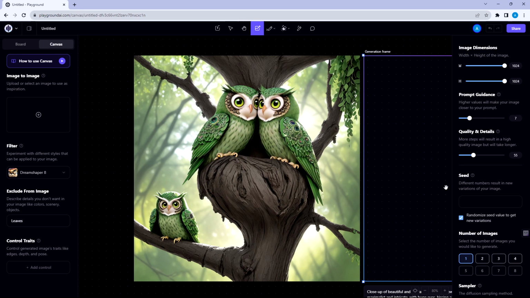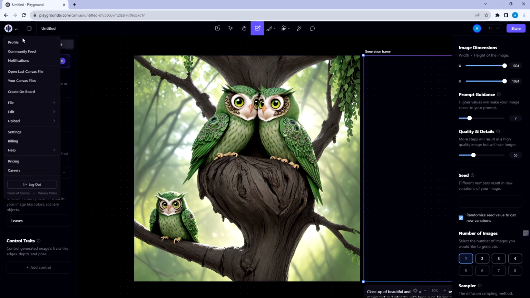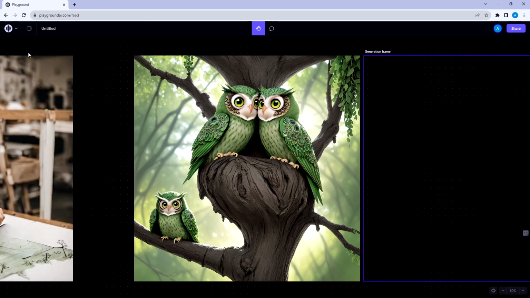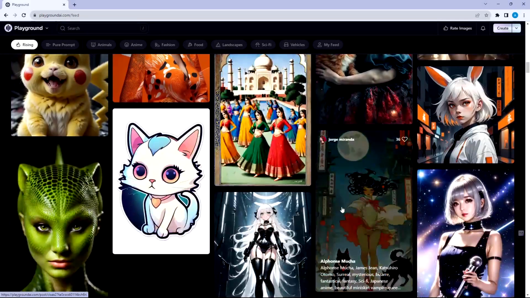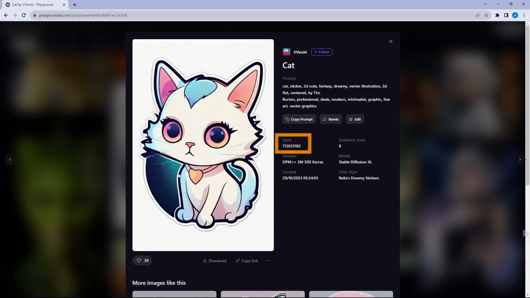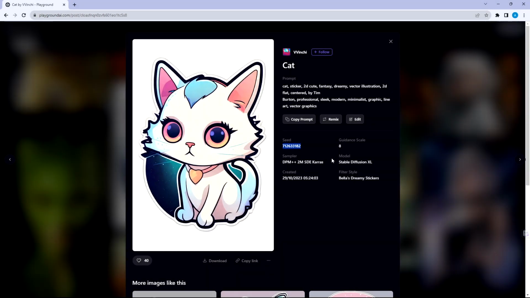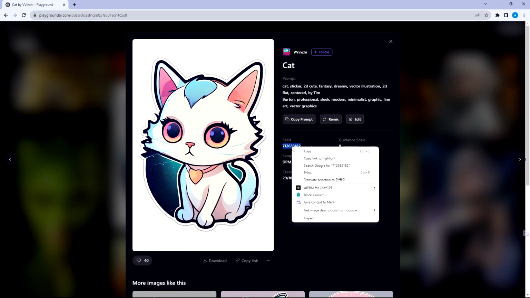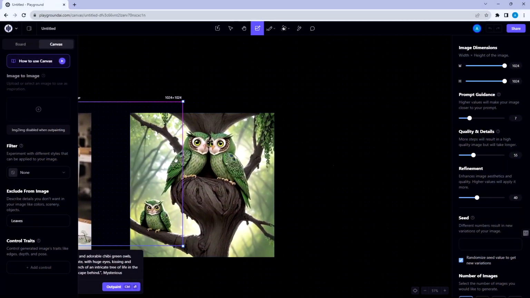Also, there's another way to do the same thing. Just go back to the community feed and click the image you want. And you can see that there's a seed number. Seed has its own unique ID. And you can copy and paste it into seed area to make similar images.